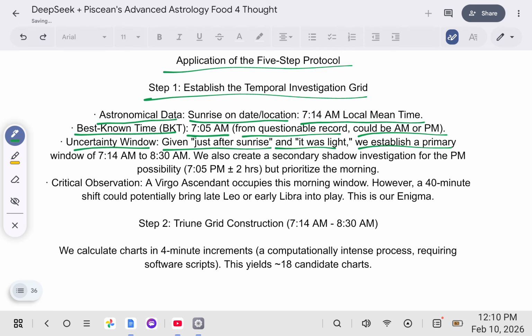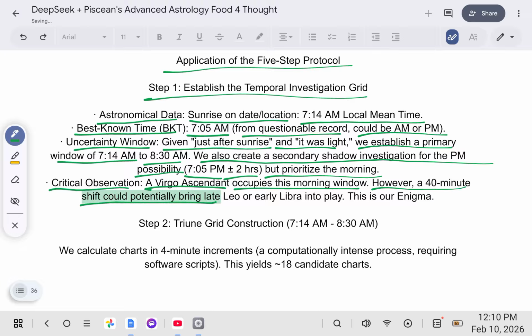We established a primary window of 7:14 a.m. to 8:30 a.m. We also create a secondary shadow investigation for the p.m. possibility, 7:05 p.m. and 2 hours, but prioritize the morning. Critical observation, a Virgo ascendant occupies this morning window. However, a 40-minute shift could potentially bring late Leo or early Libra into play. This is our enigma.